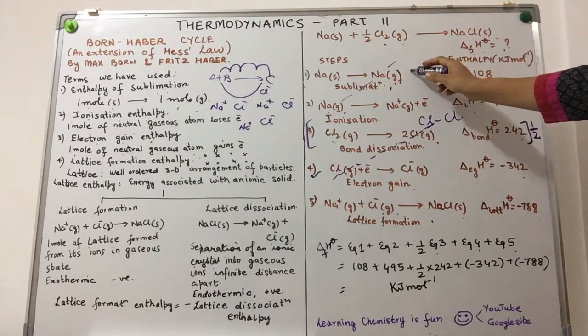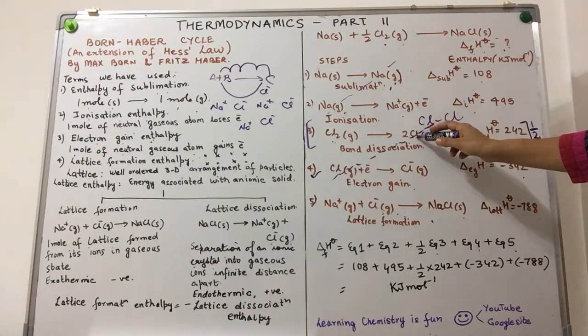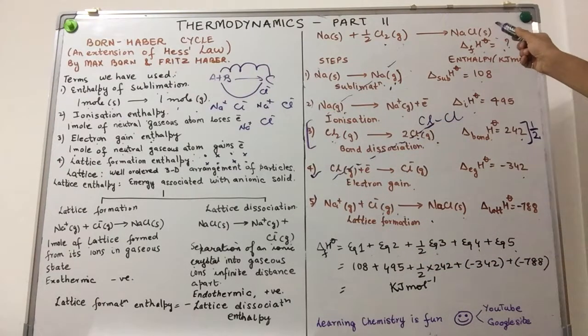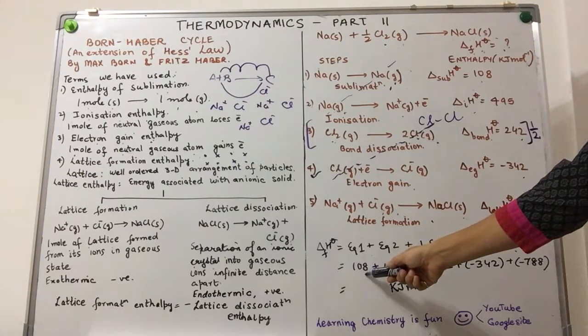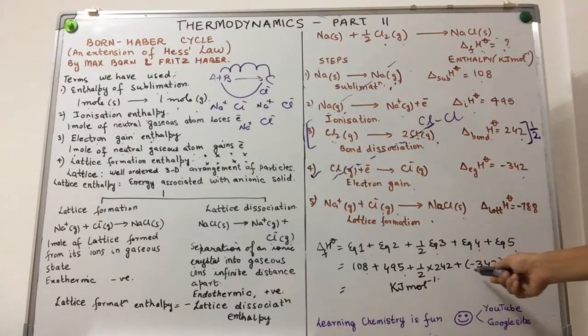Adding equation number 1, 2, 4, 5 and half of equation number 3. That's what we do in order to get the standard molar enthalpy of formation of sodium chloride. Put in the values 108, 495, half of 242, negative 342, negative 788.